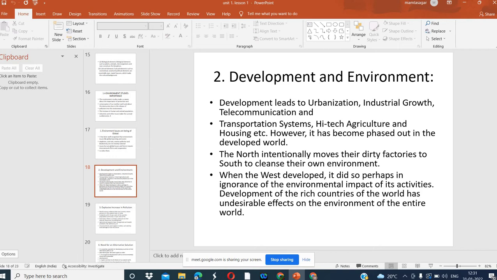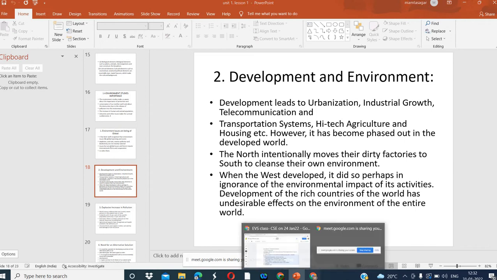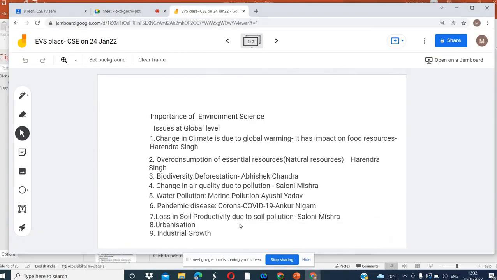We need more houses, more urbanization and industrial growth in the developing countries to serve the needs of the uncontrolled population. In the developed countries, because they have control over their population, this is not a big problem. They are dealing with their environmental issues and are more aware than the population of developing countries. Now you can see how this is affecting us.